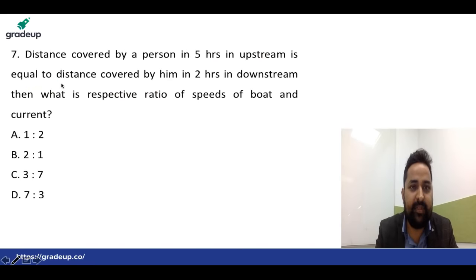Okay, let's move to the next question. This is also a very simple question. Distance covered by a person in 5 hours in upstream. In upstream, the speed must be less.